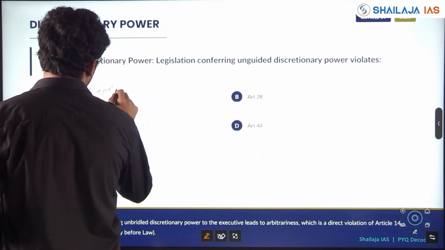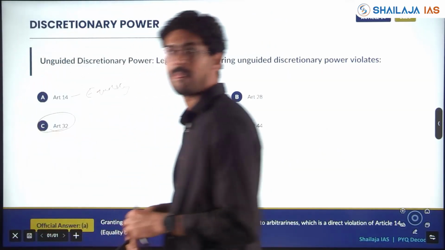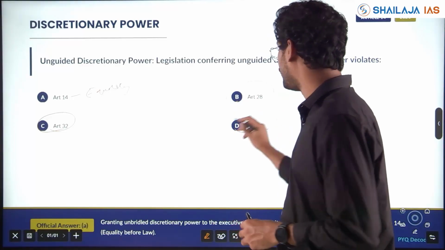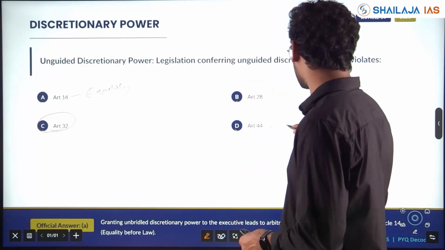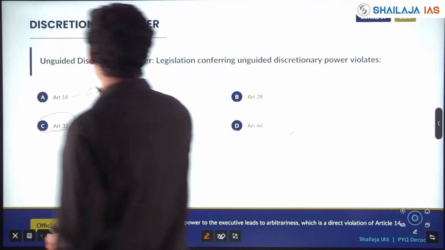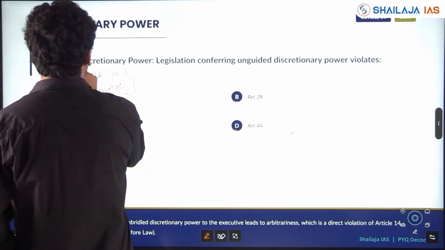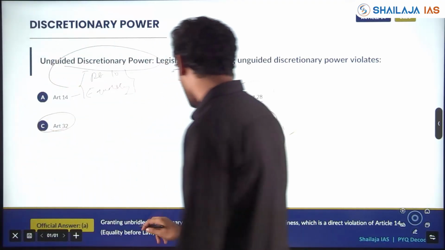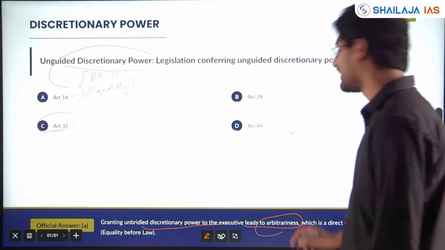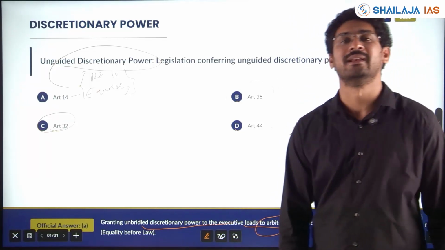See, these are all concepts you should know. Is it DPSP? Is it Article 32? Is it Article 28? Is it Article 44? 44 is DPSP UCC. What is violated here? Article 14, right to equality is violated. So what happens? Granting unbridled discretionary power to executive leads to arbitrariness, which is a direct violation of Article 14.